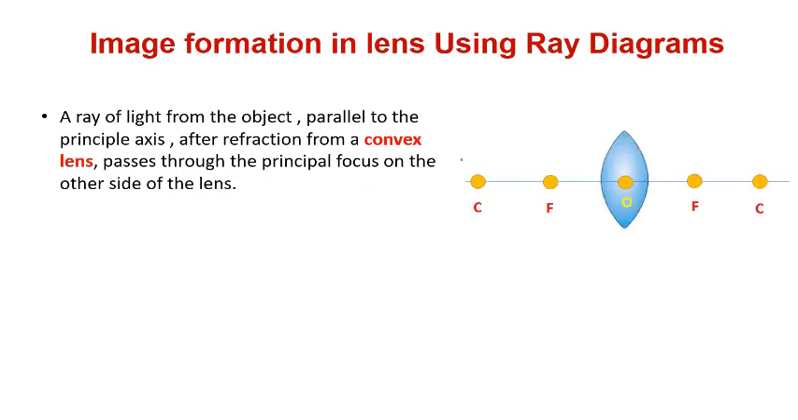Now this is your convex lens with C1, C2, F1, F2. In the book you will see it written as 2F1. Why? The distance from here to here is equal to the distance from here to here. So if this is F1, the total distance will be 2F1. In many books you will see 2F1, but if you write C1, it is equally correct.